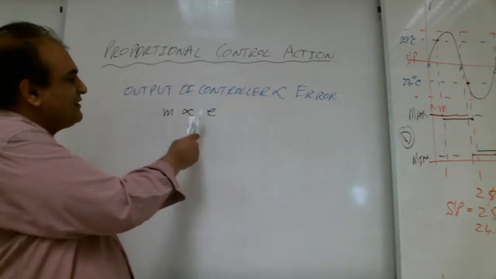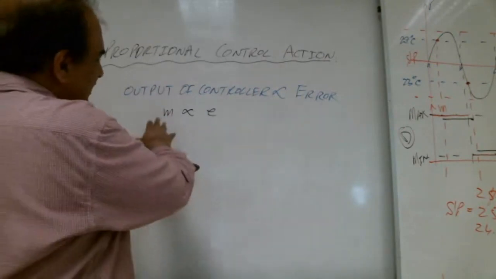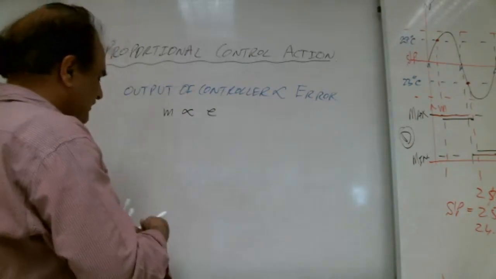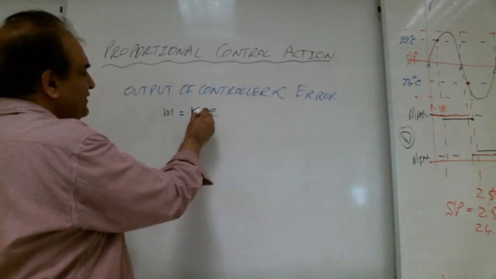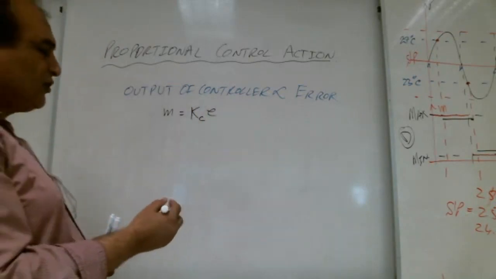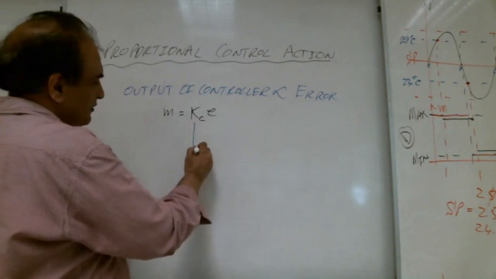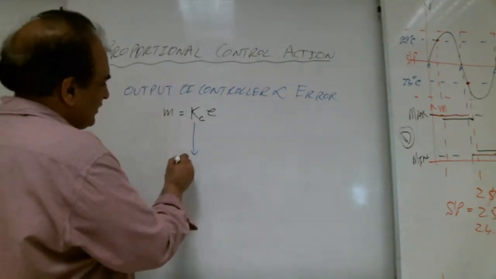Very good. If error is decreasing, output will decrease proportionally. So whenever there is a proportionality, there is a constant. That's what we say here, Kc. Shabab with me? So what is Kc, Shabab? Controller gain. Controller gain, very good.